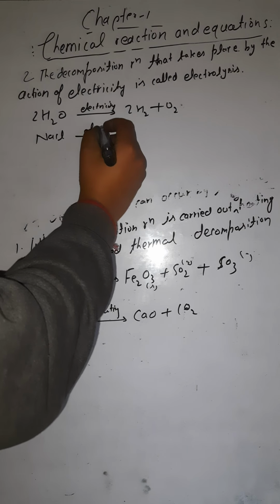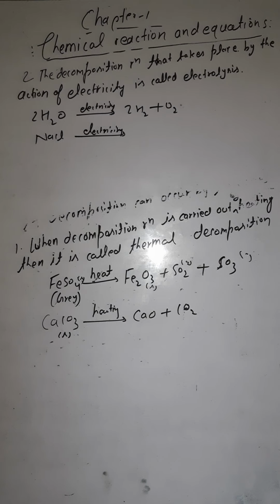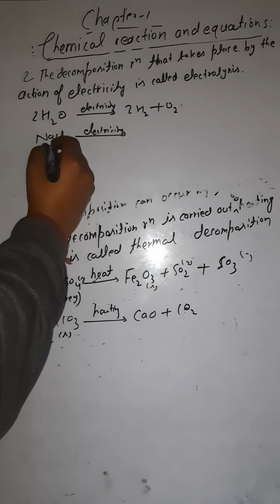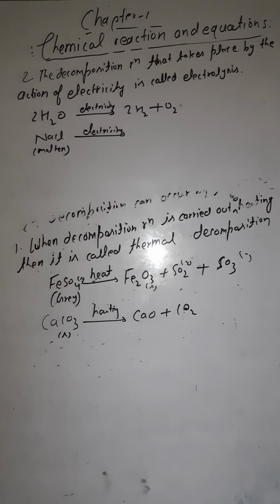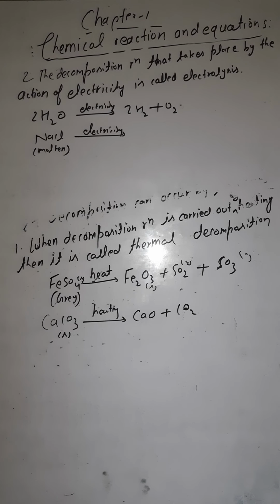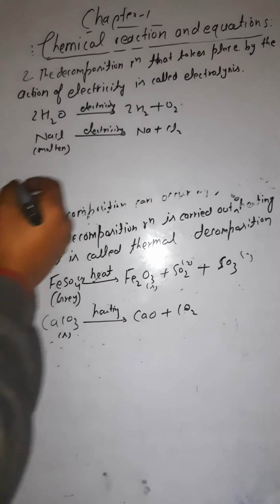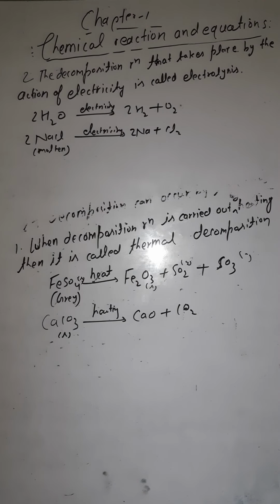Again you are applying electricity, and you should know that it should be in the molten state, not in the solid state. If it is solid, then how will you apply the electricity? So if it is in the molten state and you apply the electricity, it is decomposed into sodium and chlorine gas. To balance it, you will have to multiply here by 2, here by 2.